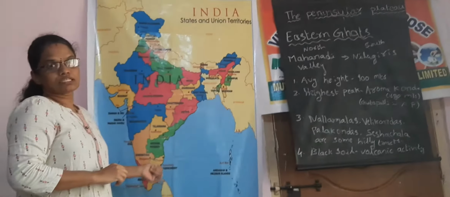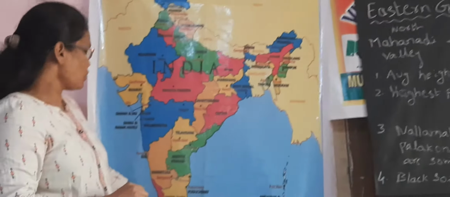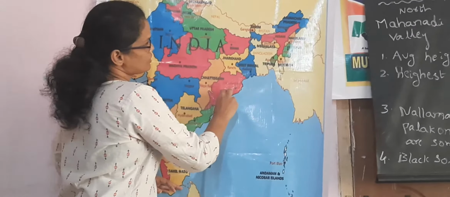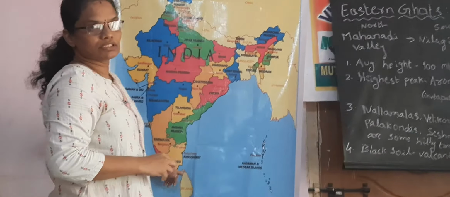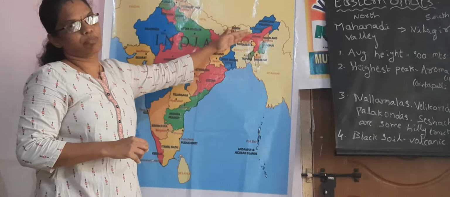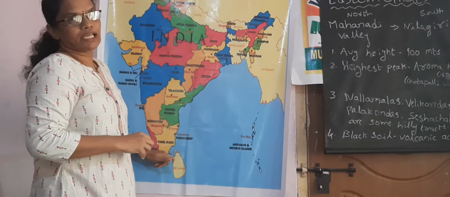Just now we discussed the Nilagiris, which was the south side. So from the north, the Mahanadi Valley, to the south, the Nilagiris, they extend.